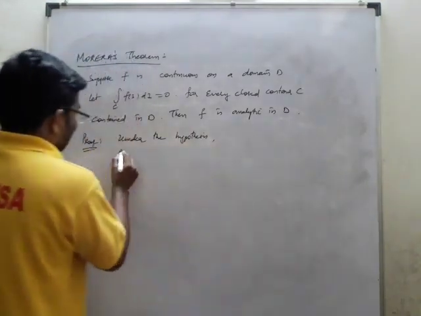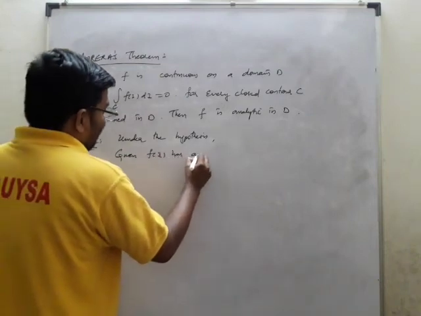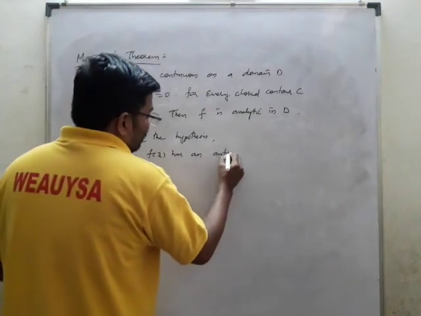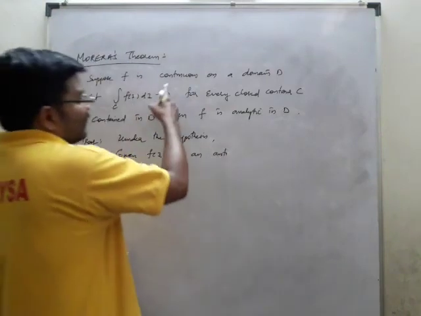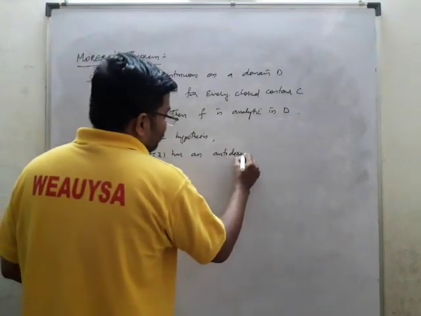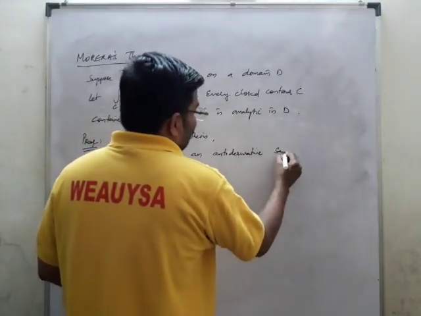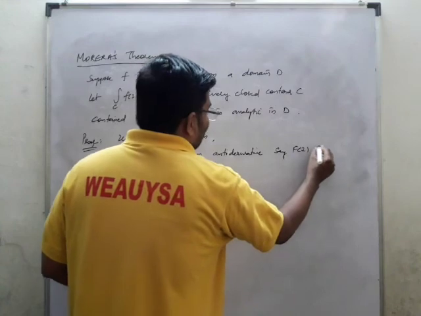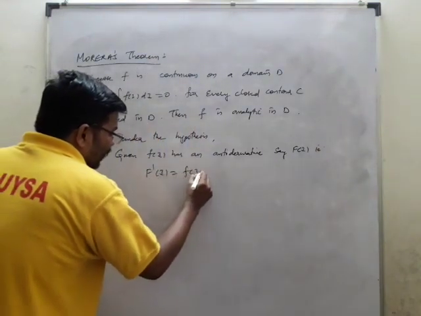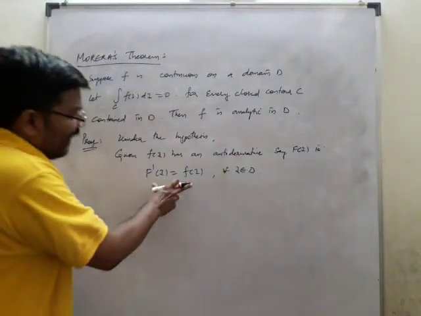Under the hypothesis, what is given? F of z has an antiderivative, because it is continuous on D. Say capital F of z, that is capital F dash of z is nothing but equal to small f of z for all z belongs to D. Okay, it has an antiderivative.